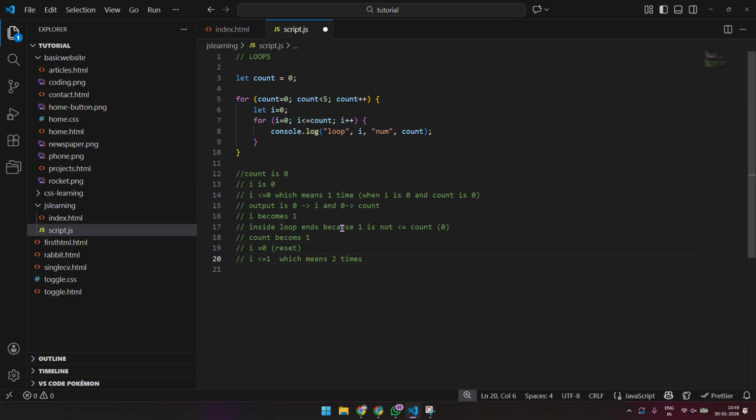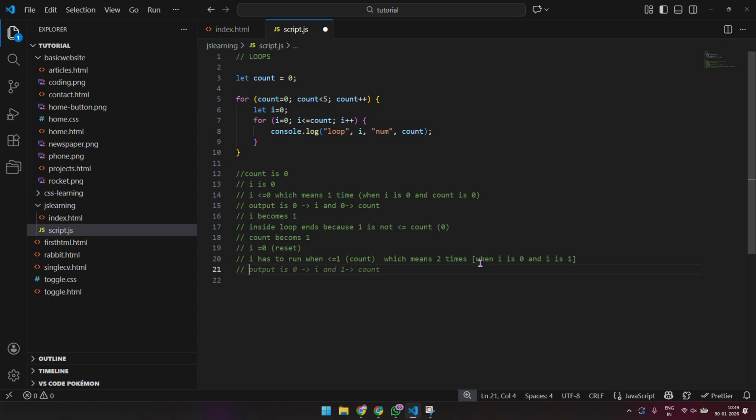I has to run when less than or equal to 1, which is your count, because count has become 1 now. And so it will run 2 times, when I is 0 and I is 1.